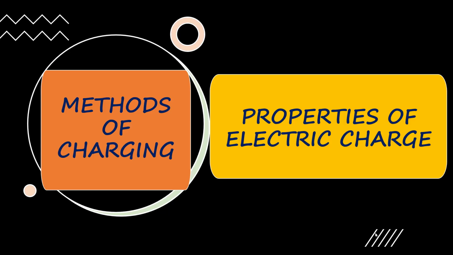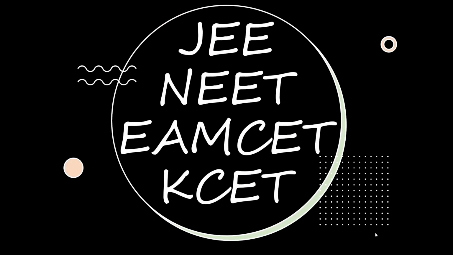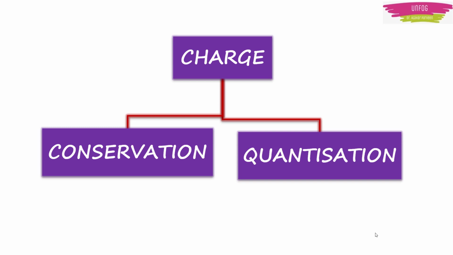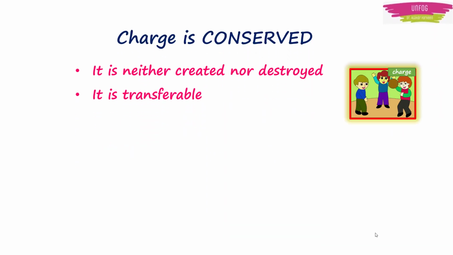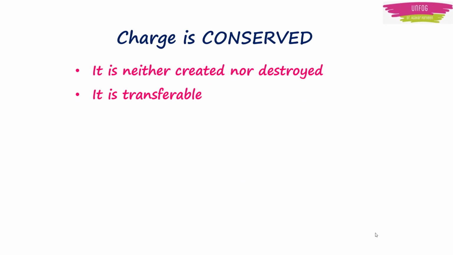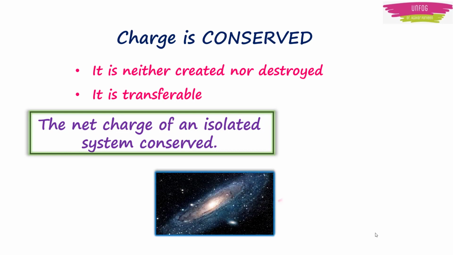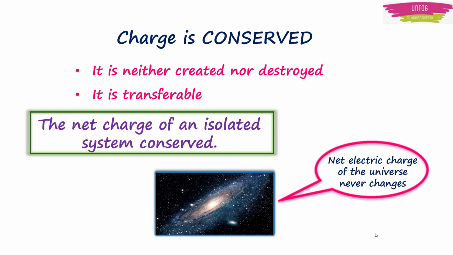Hello everyone. In the previous lectures, we saw the methods of charging a body and discussed the specific properties of charge. We need to focus more on two properties of charge from JEE, NEET, KSET and MSET perspective, that is the conservation and quantization of charge. We now know that charge is conserved and can neither be created nor destroyed, but can be transferred from one object to another. The net charge of an isolated system is conserved, or we can say that the net electric charge of the entire universe never changes.